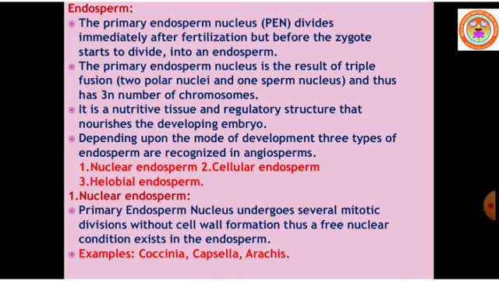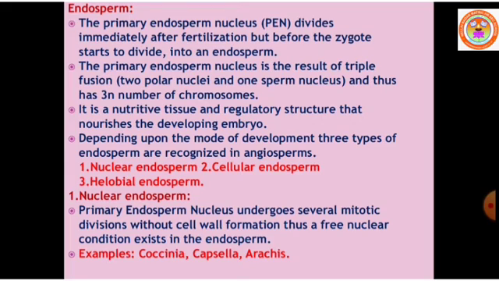The fusion of the second male gamete with the central cell or secondary nucleus gives the primary endosperm nucleus. The primary endosperm nucleus later becomes endosperm. Clear? The product of the double fertilization is called primary endosperm nucleus.